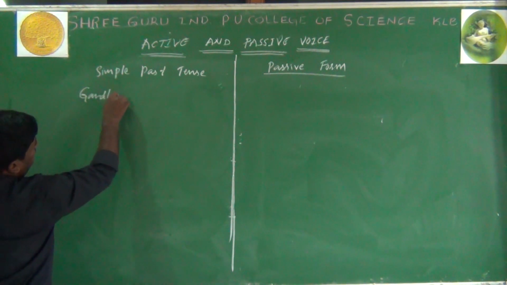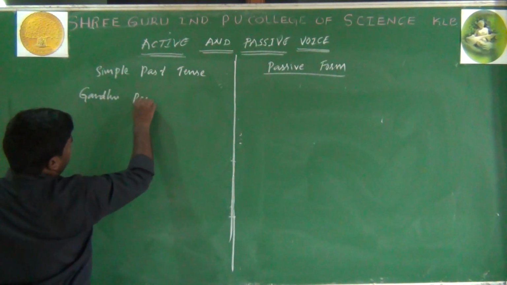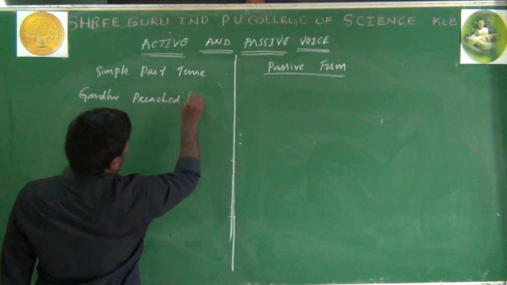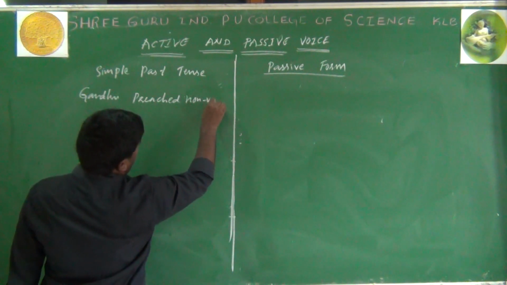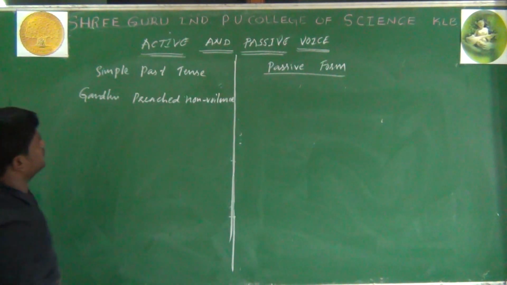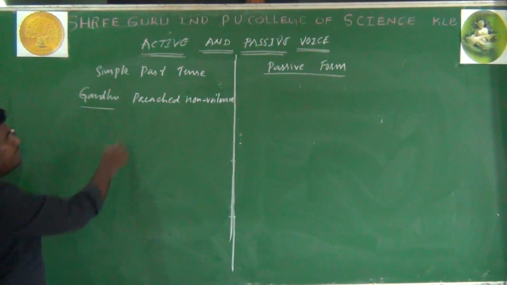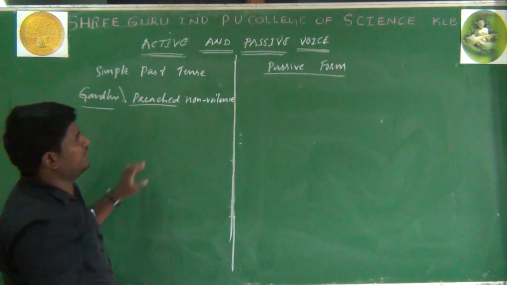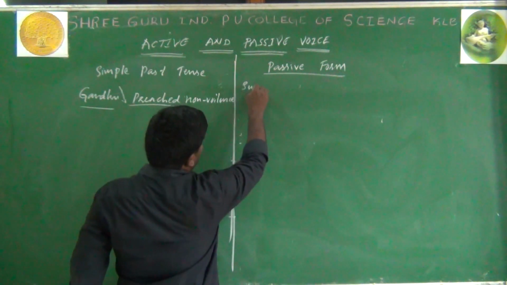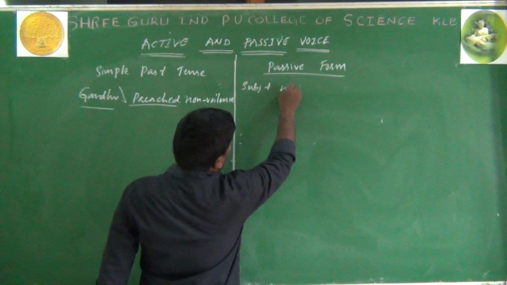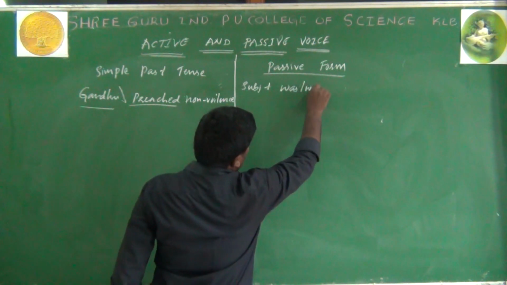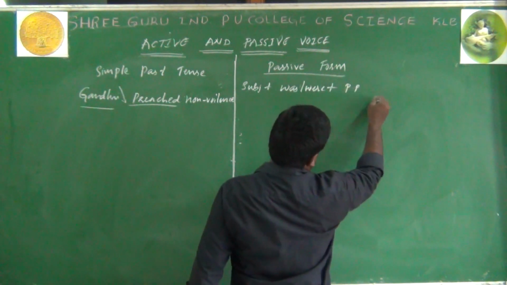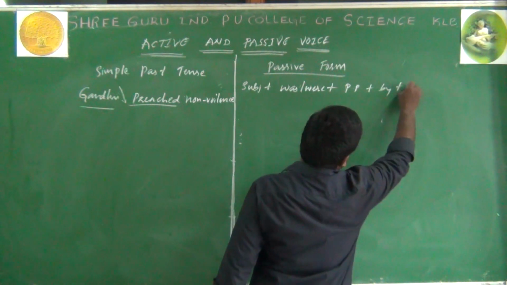Gandhi preached non-violence. Gandhi preached non-violence. So this is simple past tense because preach has become preached. There is no helping verb used here. When you change this, same subject plus was or were plus past participle of the verb plus by plus object.